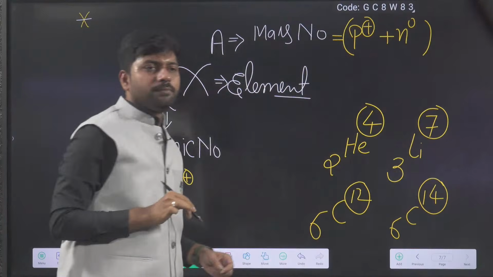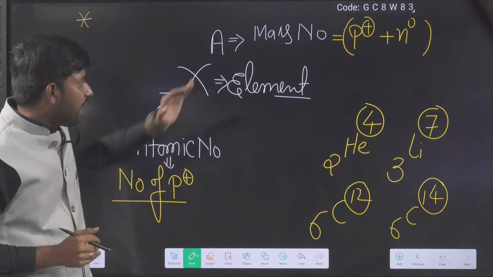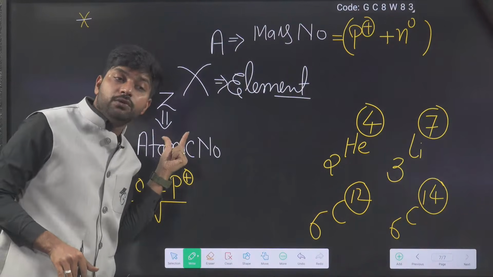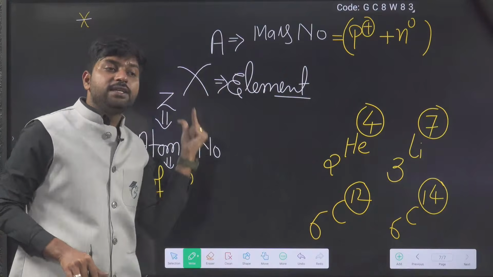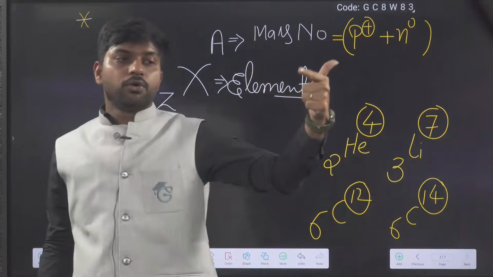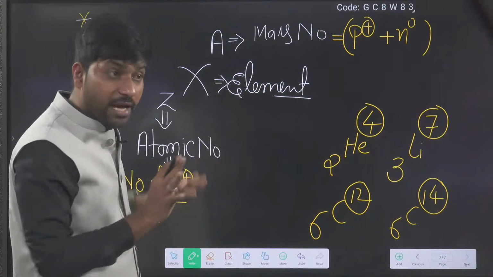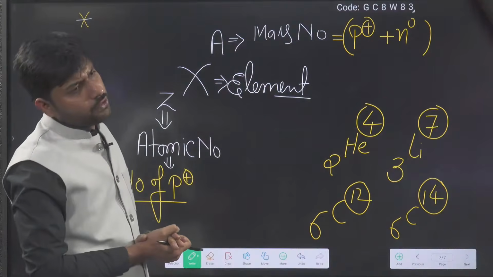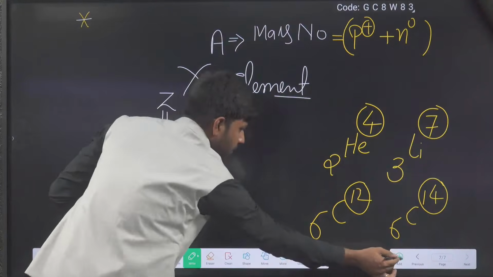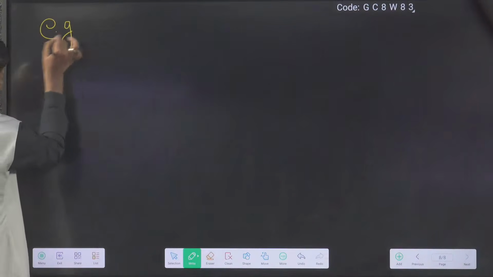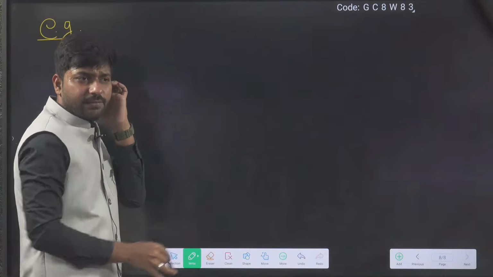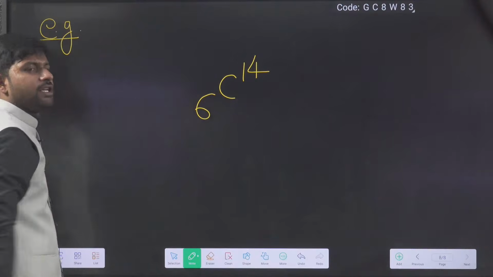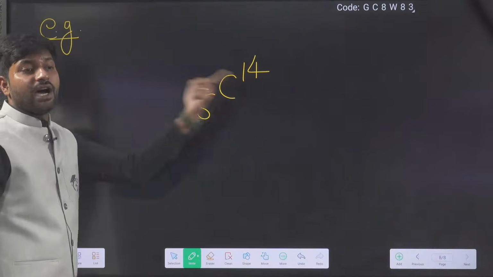It's the sum. So now, if I know this A value, and if I know the Z value, we can easily calculate electron, proton and neutron in the neutral atom. I am discussing all these things only about neutral atoms. So now come to the point. First example. Till this topic I have discussed yesterday. Now 6C14. This is the isotopic condition, an isotope of carbon.